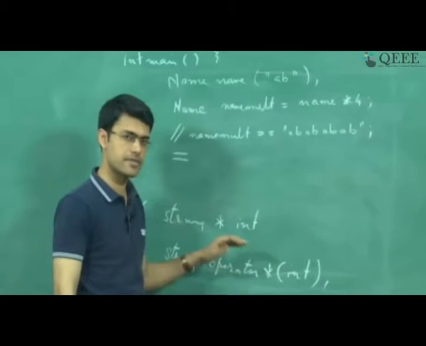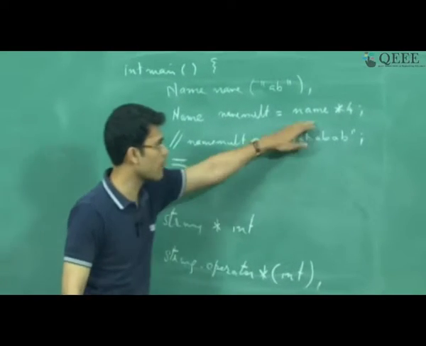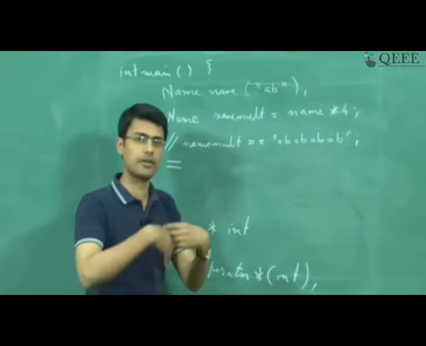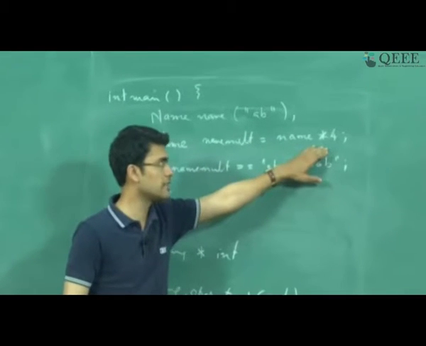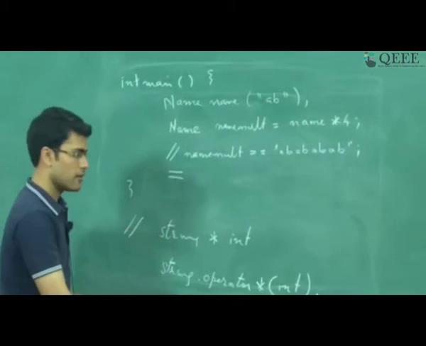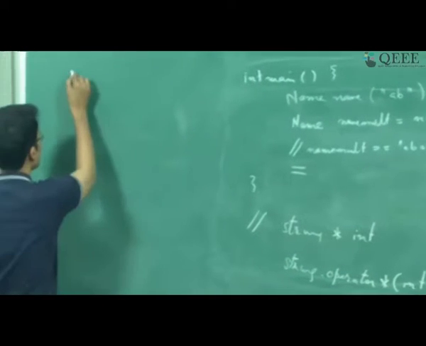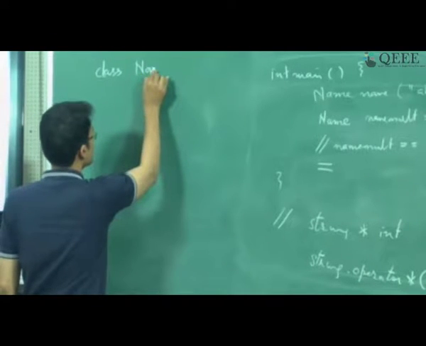If I can have such a function, right, then I will be able to support this particular functionality, and the compiler will take care of calling this function as soon as it sees an infix expression like this. How we define such a function is what we were looking at. We were saying that there is class name.